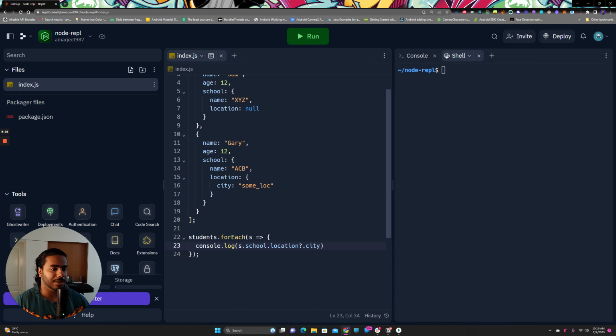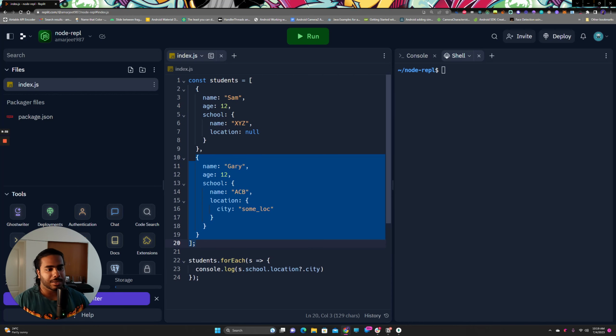Let's say I define this structure, and I know its structure. If someone else sees it, there is no specific type, so they would assume that location will always come, but sometimes location will be null, and their assumption will end up crashing the application. So that's the problem with JavaScript types.